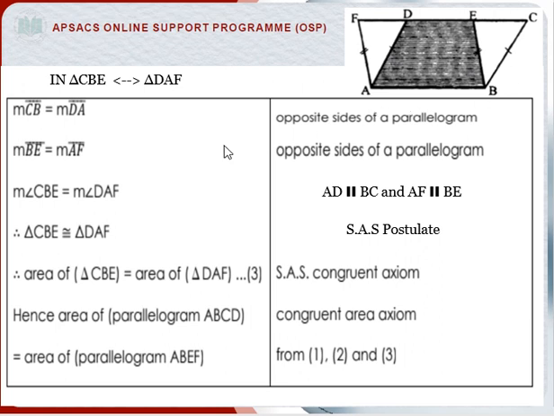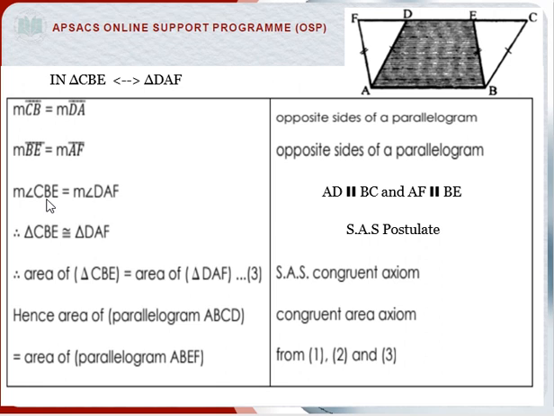Similarly, measurement BE is equal to measurement AF. These two sides are the sides of parallelogram ABEF. AF is equal to BE. Again, we use the definition of parallelogram, which says that opposite sides are congruent and equal to each other.